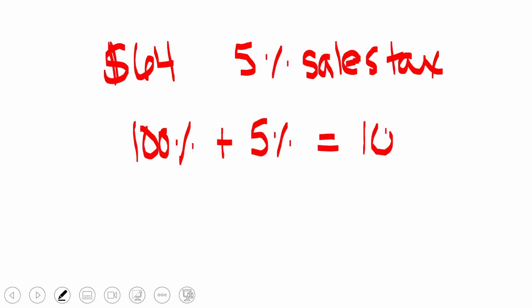So you're going to spend 105% of the selling price. If you think about it and you